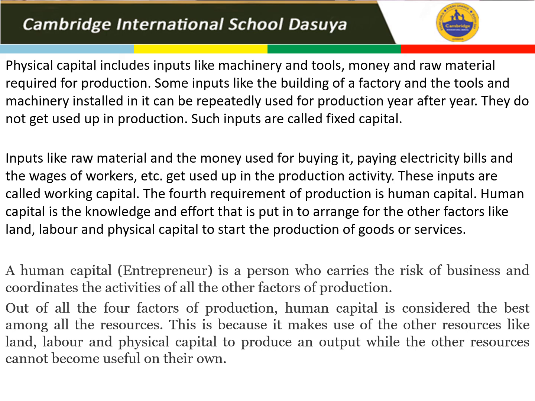So that is the word for human capital, a person who carries the risk of business and coordinates the activities of all other factors of production. So other three factors of production, सबको manage करने का काम कौन करता है? That is the entrepreneur. So out of all four factors of production, human capital is considered the best among all the resources. This is because क्यों है? It makes use of other resources like land, labor, and physical capital to produce an output, while the other resources cannot become useful on their own. And the most active factor of production is the human capital.